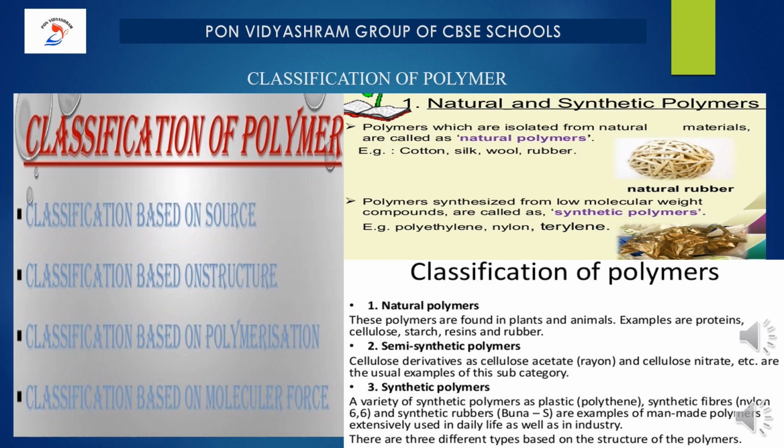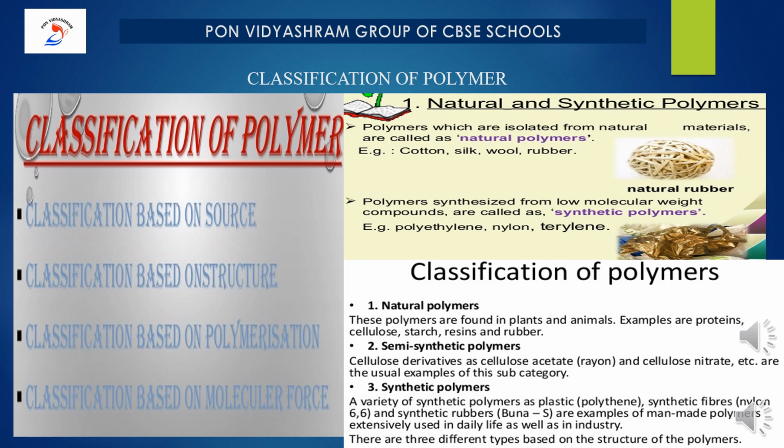The second one is semi-synthetic polymers. From the name itself we can define it. They are derived from naturally occurring polymers and undergo further chemical modification. That is why it is called a semi-synthetic polymer. Examples are cellulose nitrate, cellulose acetate.